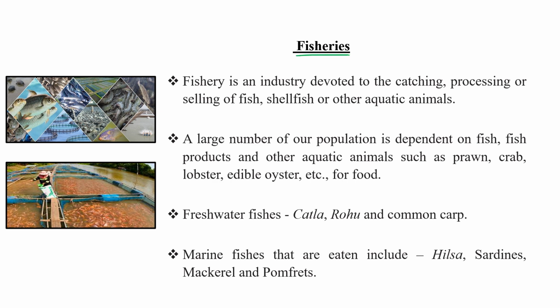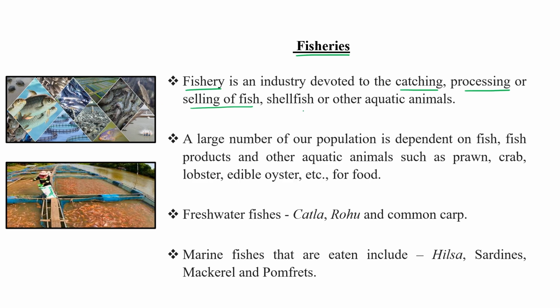The next category that comes under animal husbandry is fisheries. Fisheries is an industry mainly devoted to the catching, processing, and selling of fish, shellfish, and other aquatic animals.